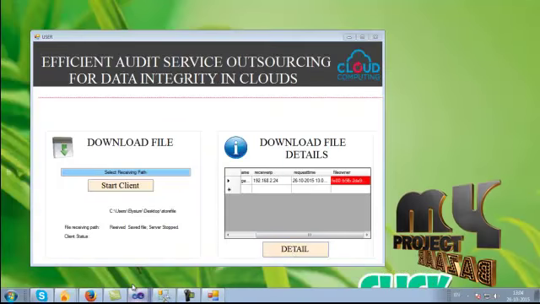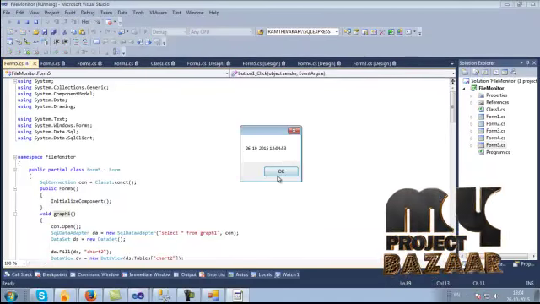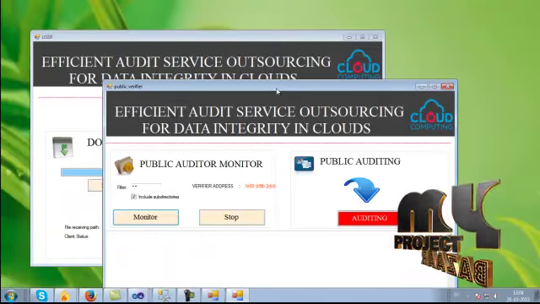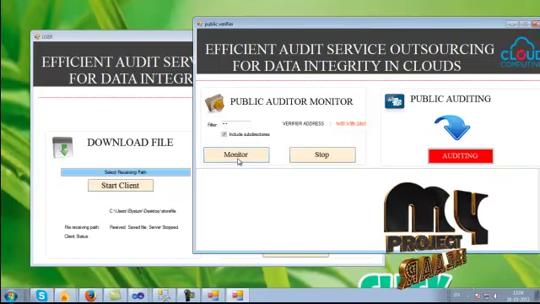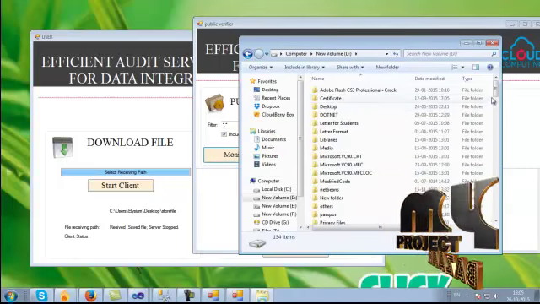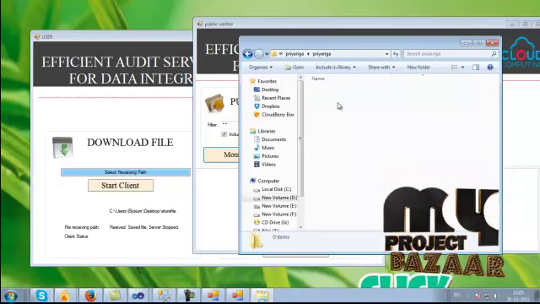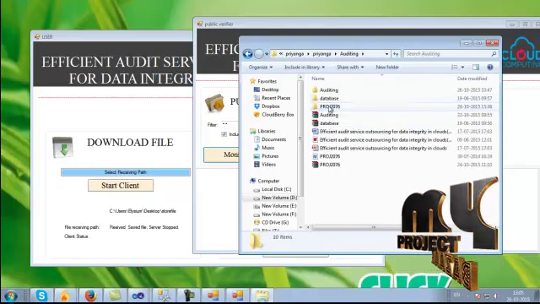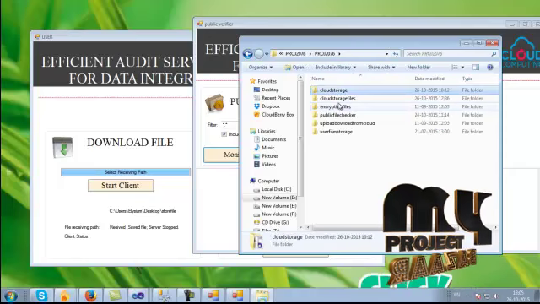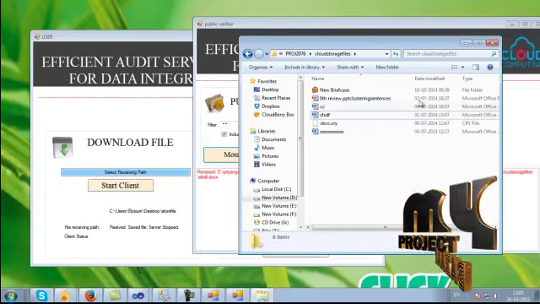Now open the file monitoring source code. Click the Monitor button. Now choose a cloud storage file. This monitoring will detect where an action is performed, such as renaming the files or inserting or deleting the files.